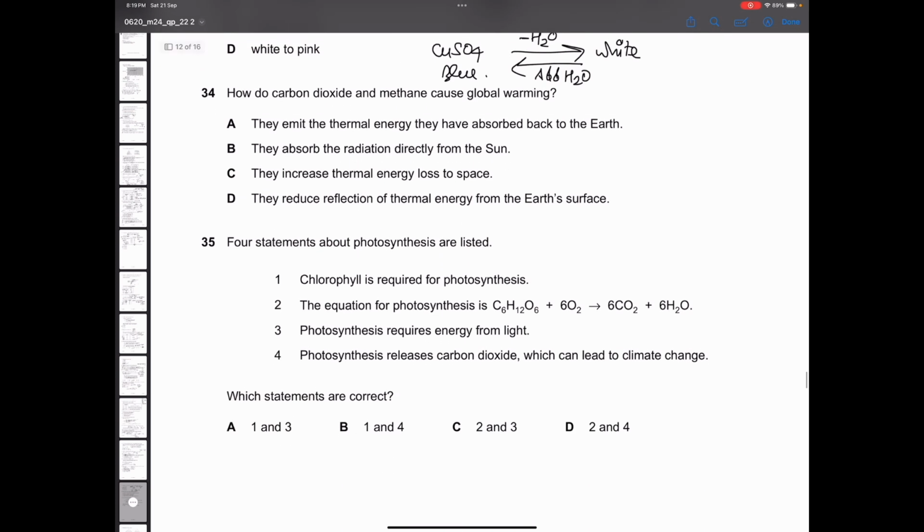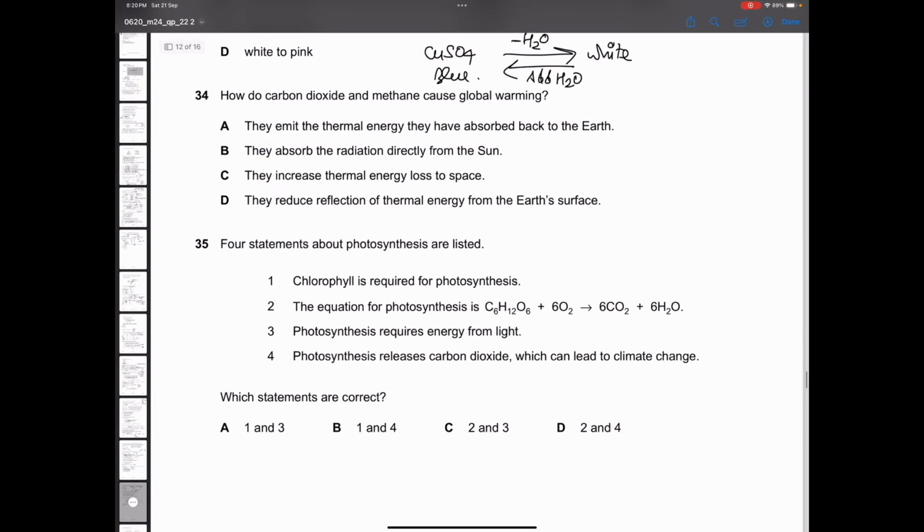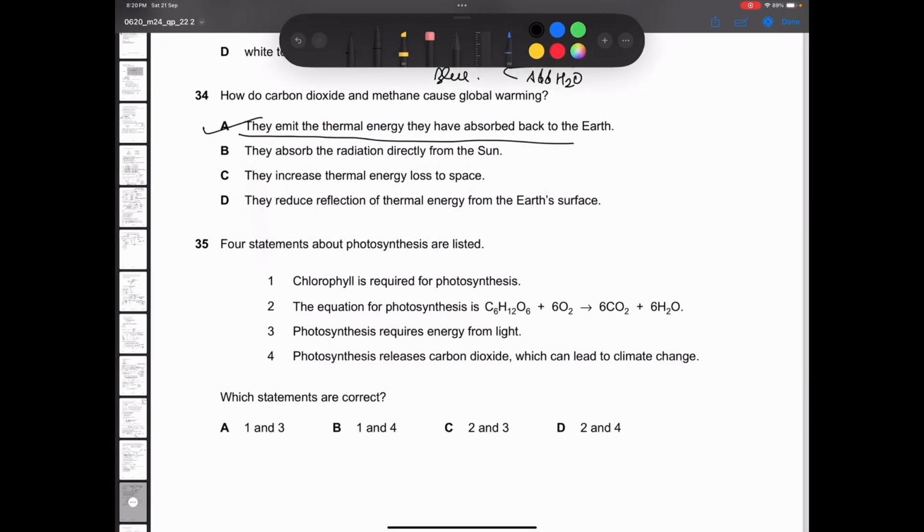34. How does carbon dioxide and methane cause global warming? We know that they absorb the radiation and they emit it back into the earth. Carbon dioxide and methane absorb the radiation and emit it back into the earth. Alright? So they emit the thermal energy they have absorbed back to the earth. This statement is correct. They absorb the radiation directly from the sun, not directly.